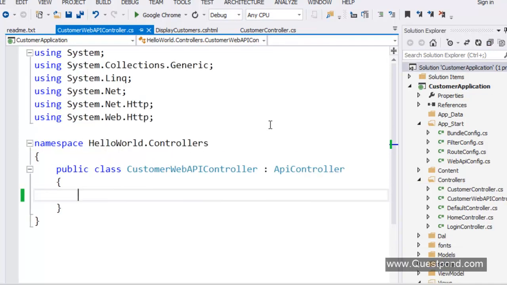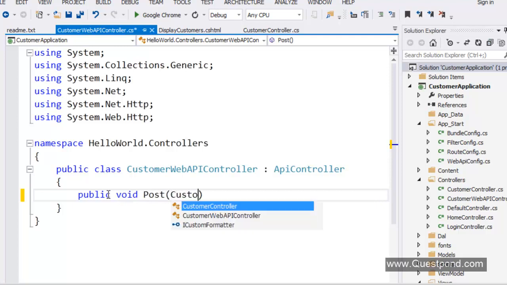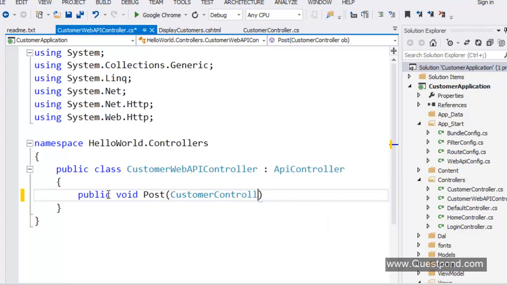So now, rather than creating your own custom methods like insert customer, get customer, delete customer, we can just use post, get, put, and delete. So for example, if you want to add a customer to the database, what you can do is just say here public void Post customer.